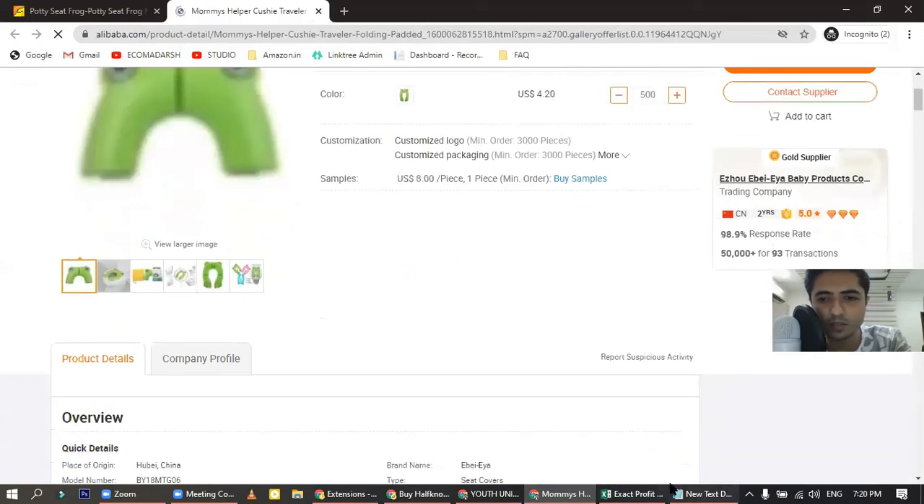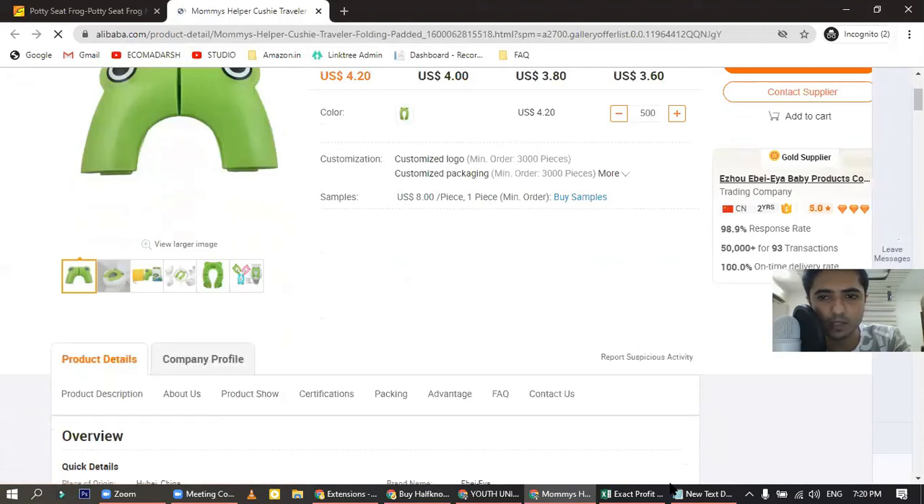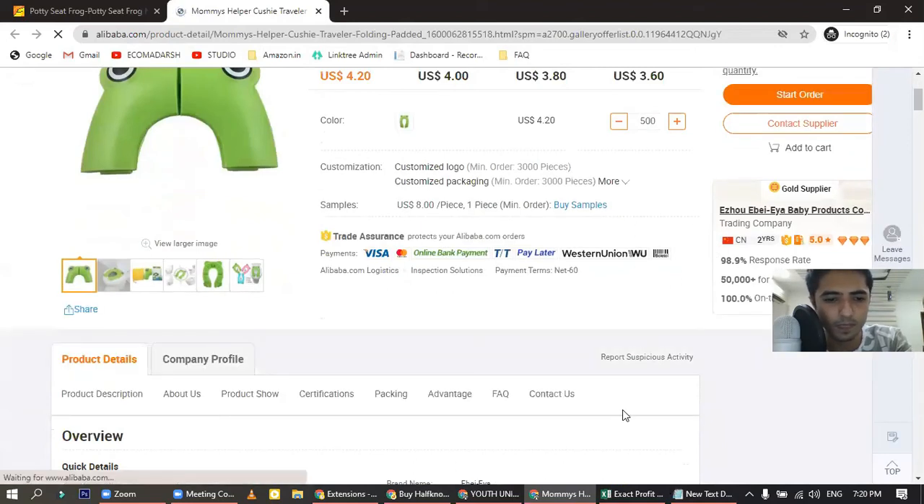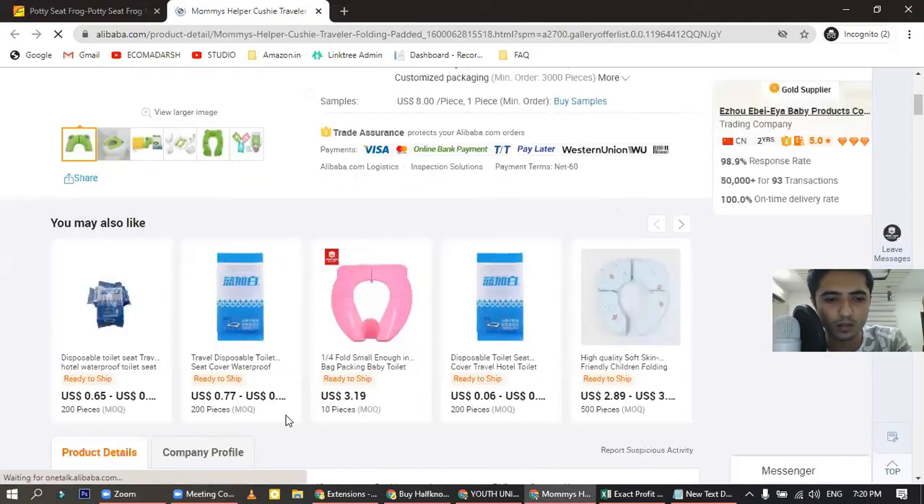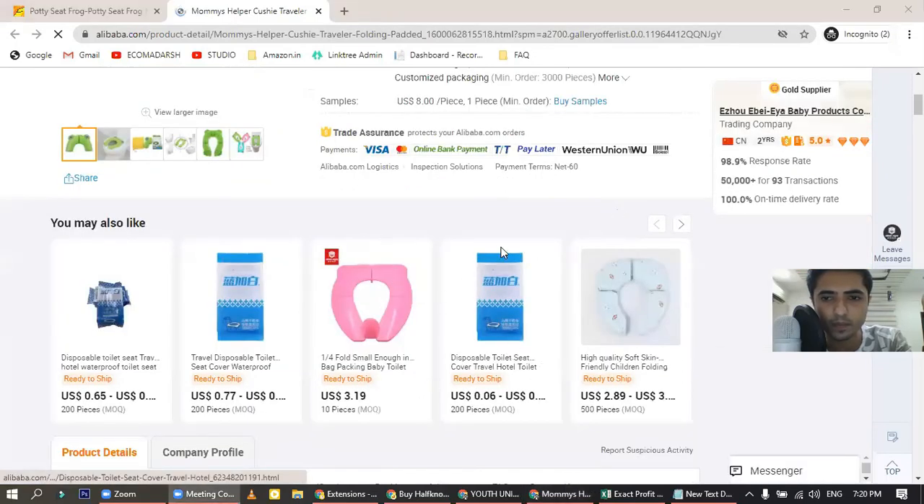Okay, so are you guys with me? Can you see my screen? I've just opened Alibaba.com and we are going through a certain product. Okay.